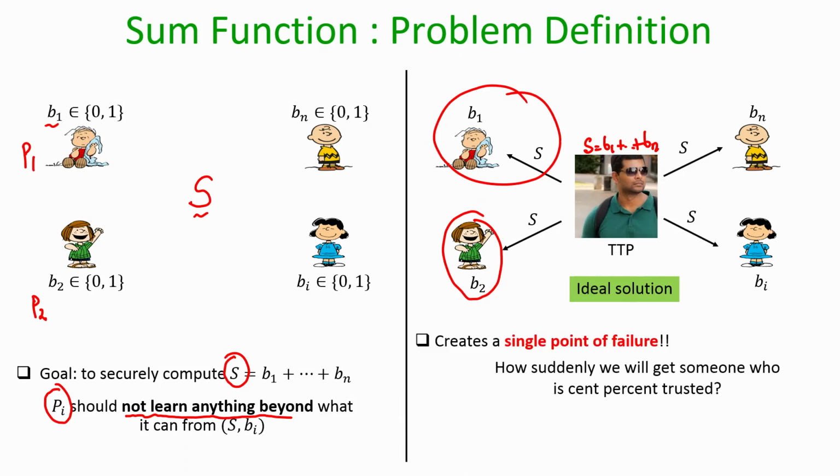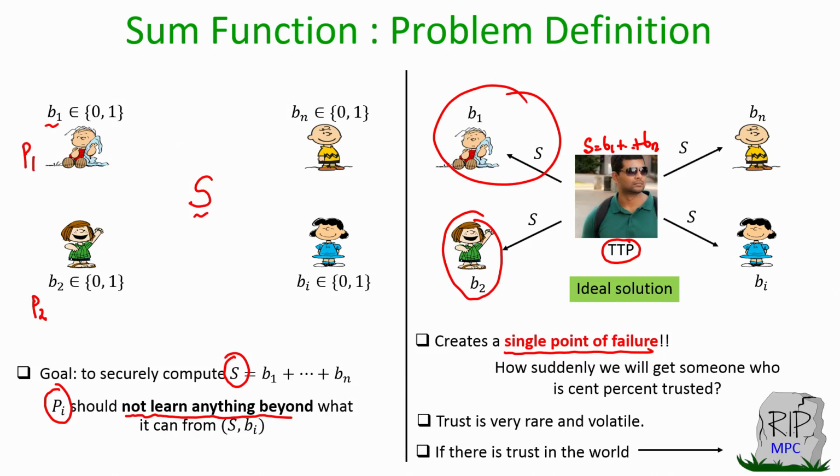But the problem with this ideal solution is that it creates what we call a single point of failure, namely how suddenly we will get someone who is fully trusted. This whole solution works under the assumption that there is a third party, a friendly party, who is trusted by everyone. How in this real world can you find someone who is indeed fully trusted? Because trust is very rare and volatile, and if there is trust in the world, then we do not need to design, we do not need to study MPC.